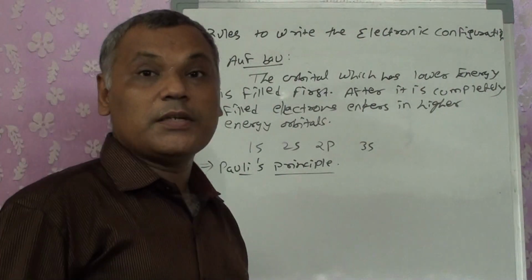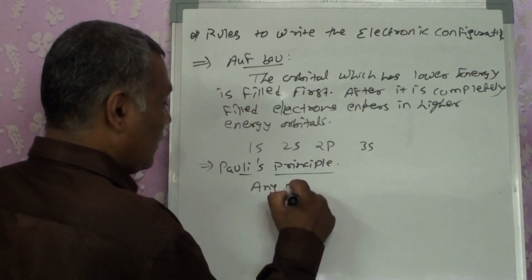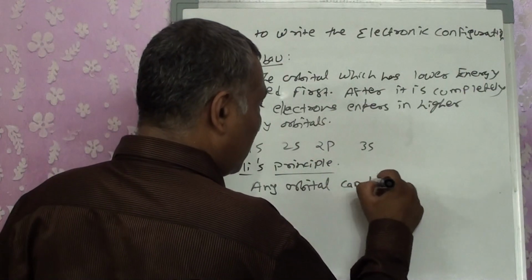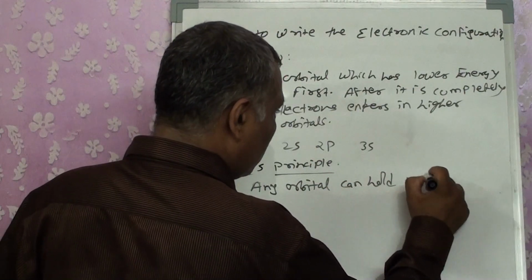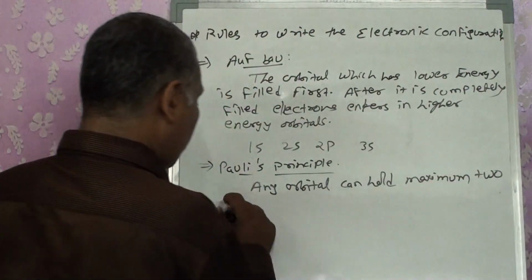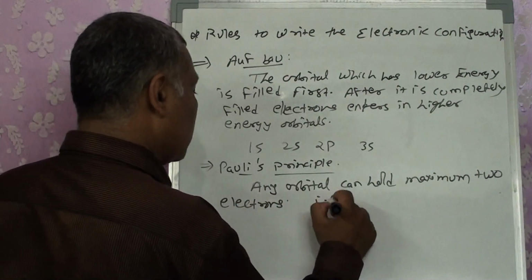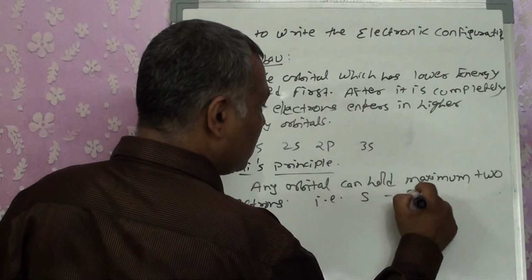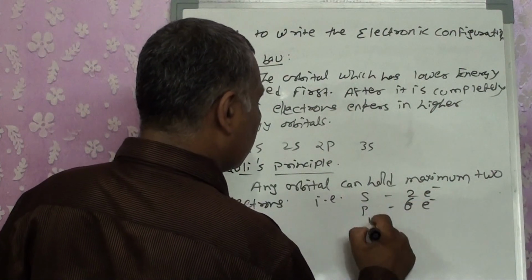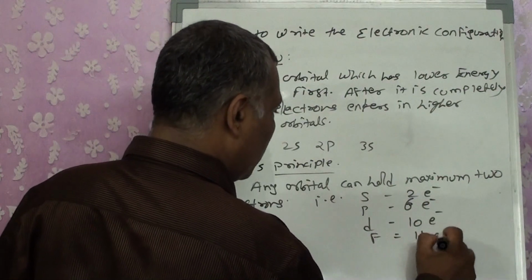Pauli's principle means any orbital can hold a maximum of 2 electrons. That is, s can hold 2 electrons, p can hold 6, d can hold 10, and f can hold 14 electrons.